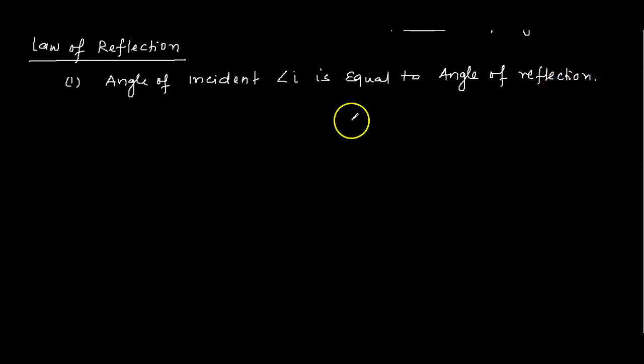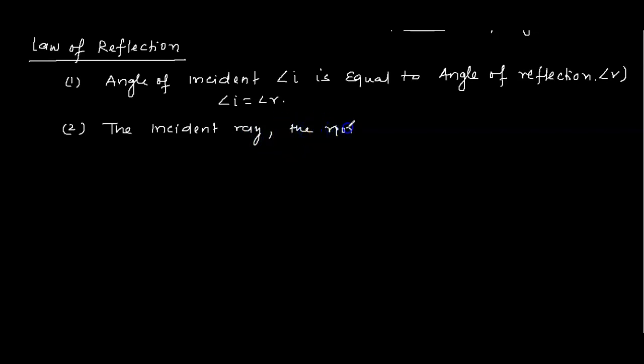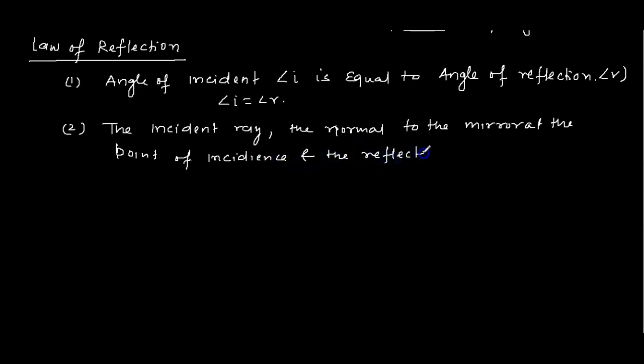You can write here the angle of reflection is R. So angle I is equal to angle R. And second, you can write that the incident ray, the normal to the mirror at the point of incidence, and the reflected ray lie in the same plane.